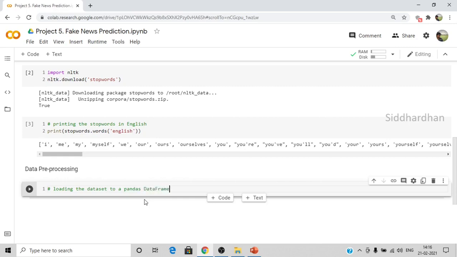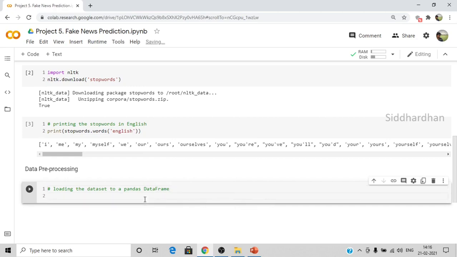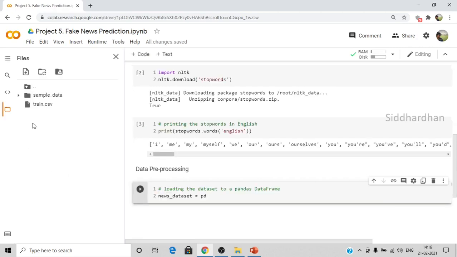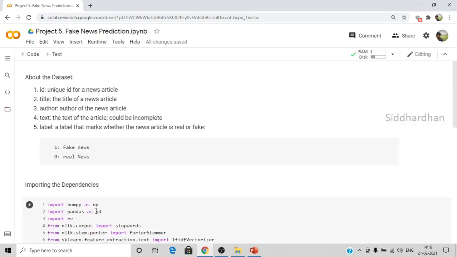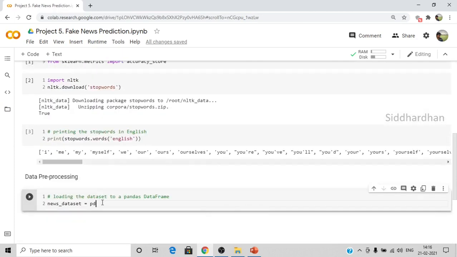A pandas data frame loads the dataset into a more structured table, so that's why we use it. I'll create the variable as news dataset. As you can see here, the dataset is a CSV file, and CSV means comma separated value file. So we need to use the function pd, where pd represents pandas: pd dot read_csv.